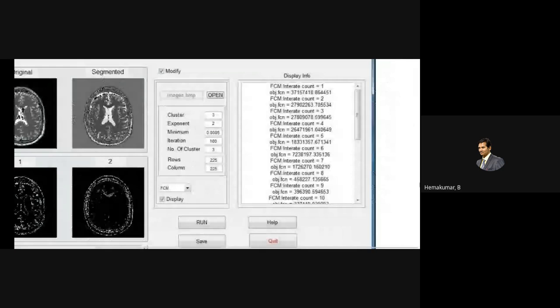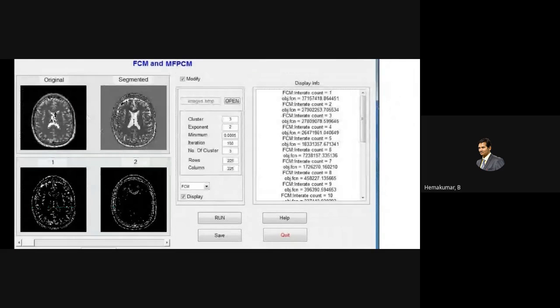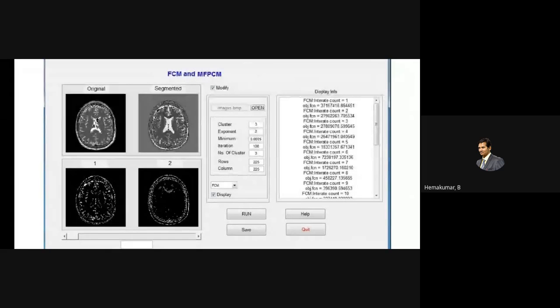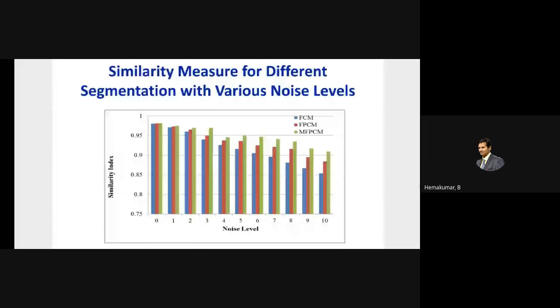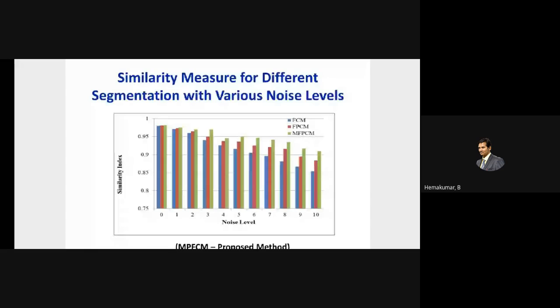Also, I used a user-friendly GUI to load the image data. We have different tools there, which can be used to load the data. First, the original image is loaded, taken from the sample which is fed in. After that, the second picture gives the segmented image. It is a continuously running picture for different iterations. The second one is the actual segmented version of the first image for the MFPCM. I already said that the performance metrics are measured through the similarity index.